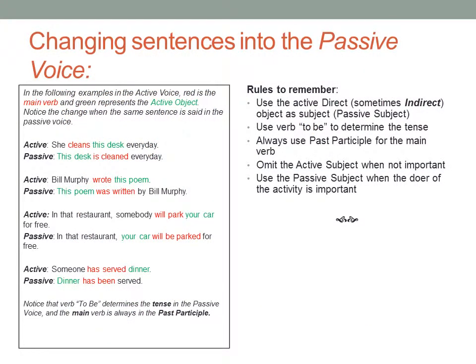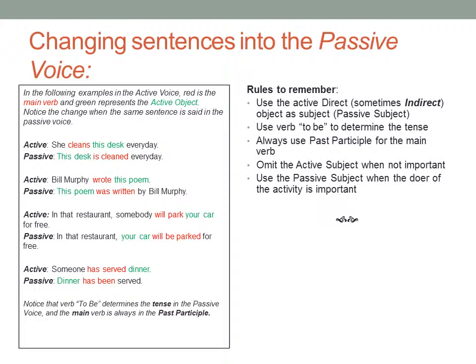It is very simple to change sentences into the passive voice. Look at the examples below. In the following examples in the active voice, red is the main verb and green represents the active object. Notice the change when the same sentence is said in the passive voice.